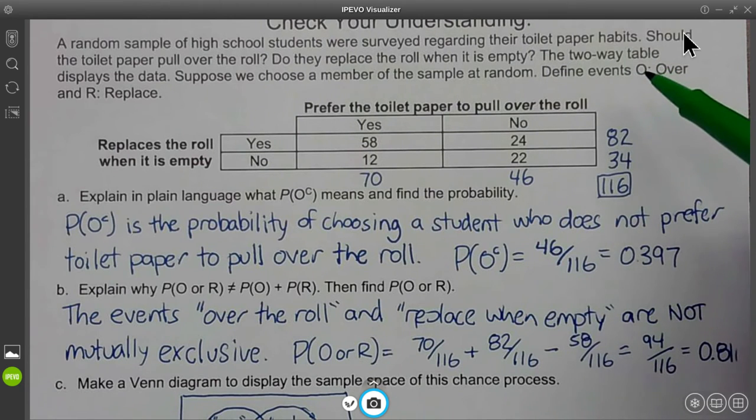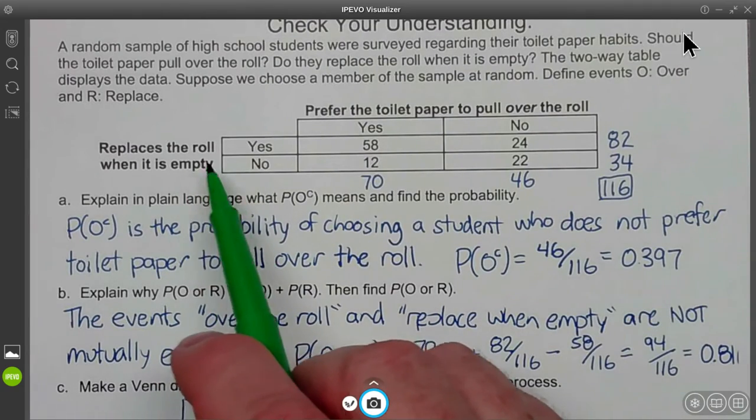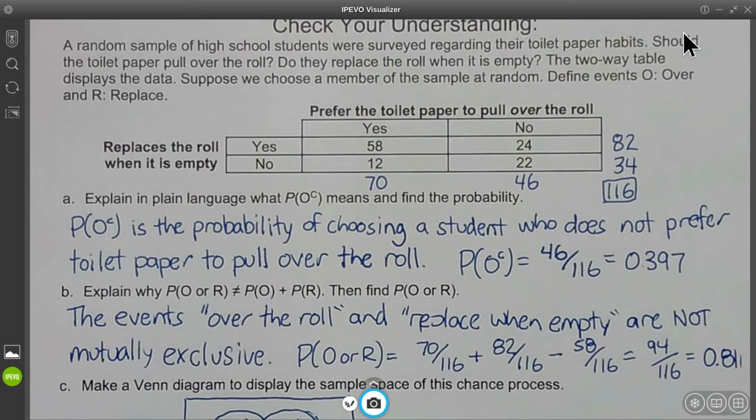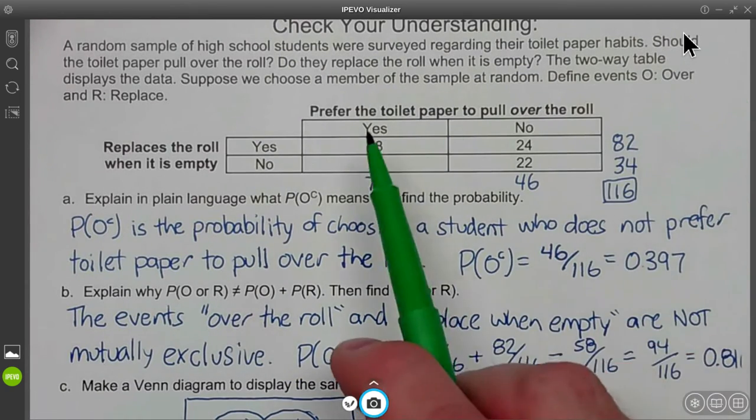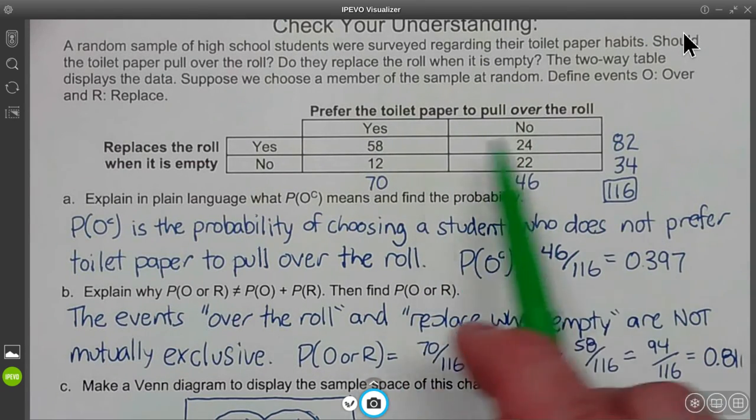Suppose we choose a member of the sample at random. Define the events. O for over and R is replace. So replaces the toilet paper when it's empty, yes or no? We come up with some interesting concepts in stats class, don't we? Prefer the toilet paper to pull over the roll, yes or no?